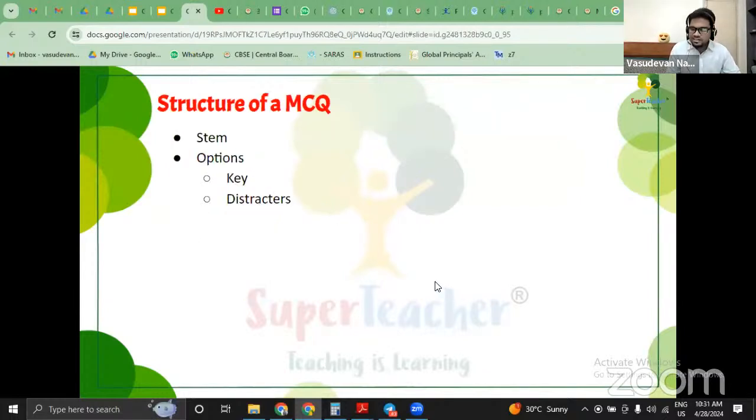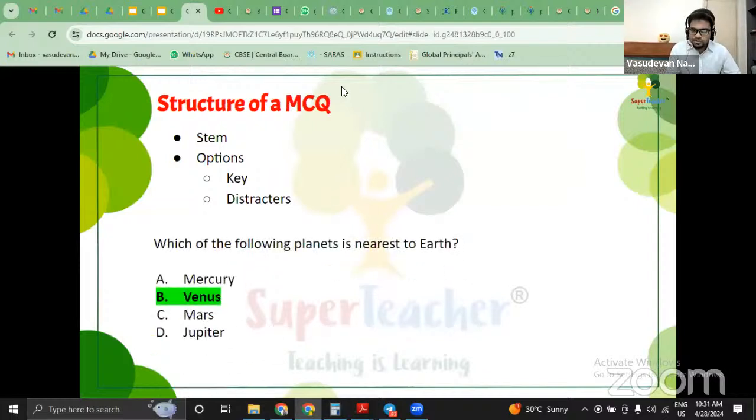So how are they defined? Let's understand with the structure of an MCQ. With respect to assessments, there is something called a stem, which is basically the main root of the question or the item. Then we have an option, key and distractors. There must be a question over here. Does that really mean that competency based assessment is always multiple choice? Actually, it's not the case. It's not mandatory for competency based assessment to always be multiple choice questions.